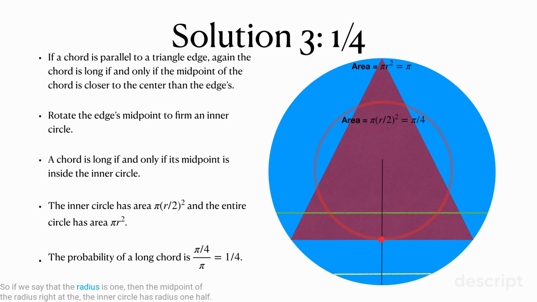So if we say that the radius is 1, then the midpoint of the radius, the inner circle, has radius 1/2. And then we see that the inner circle has area pi over 4, whereas the entire circle has area pi. We take the ratio of those two and we get 1/4. So that gets us a third answer.